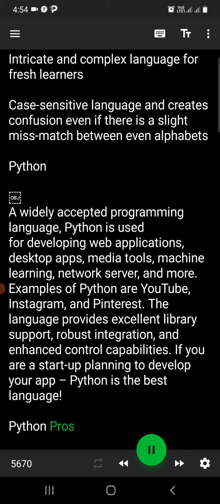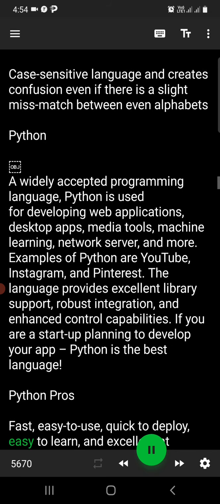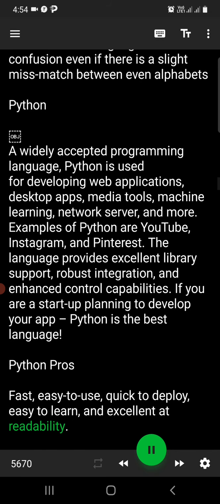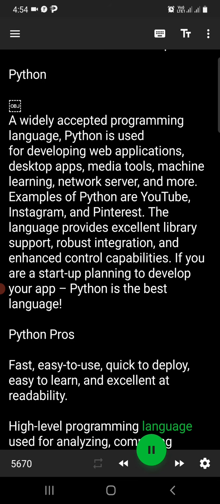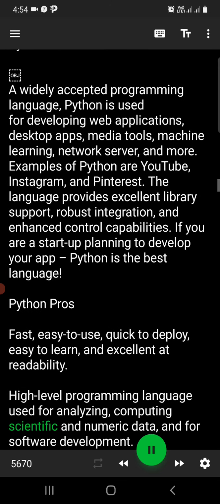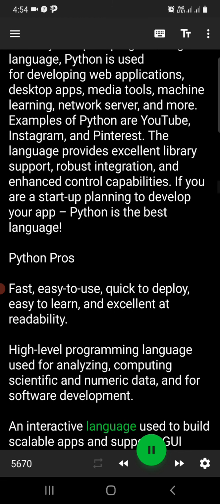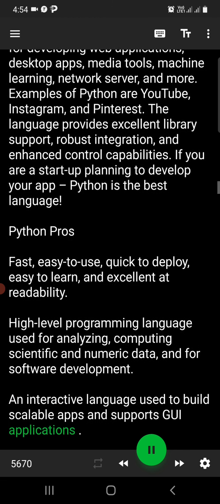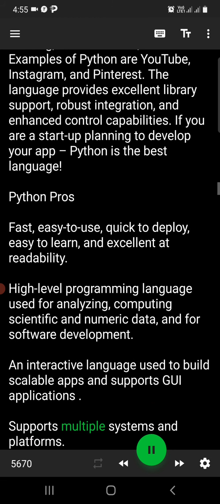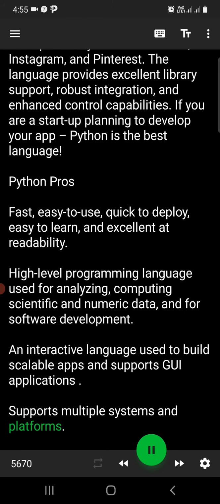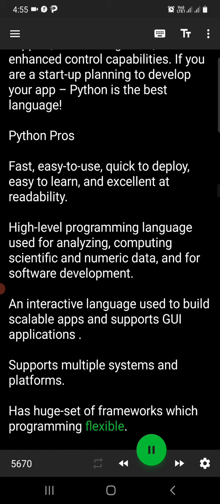Python pros: fast, easy to use, quick to deploy, easy to learn, and excellent at readability. High-level programming language used for analyzing, computing scientific and numeric data, and for software development. An interactive language used to build scalable apps and supports GUI applications. Supports multiple systems and platforms. Has a huge set of frameworks which makes programming flexible.